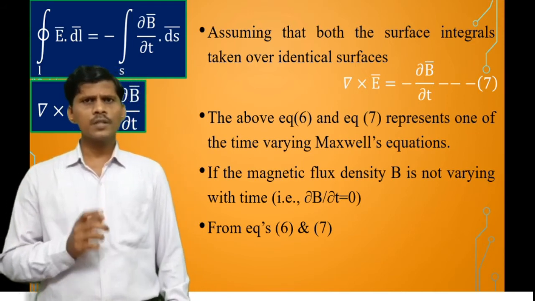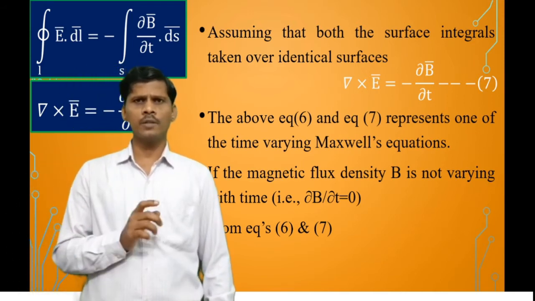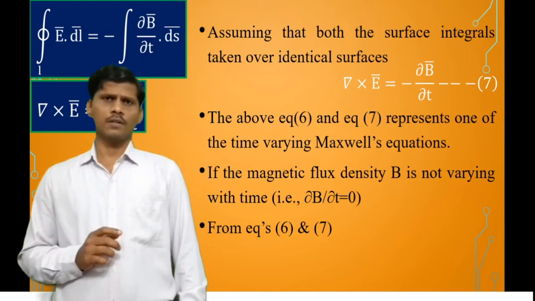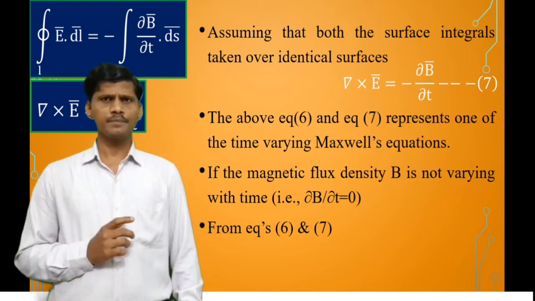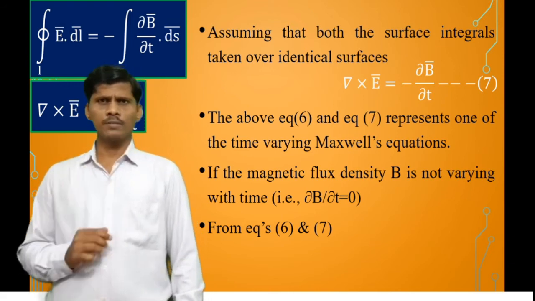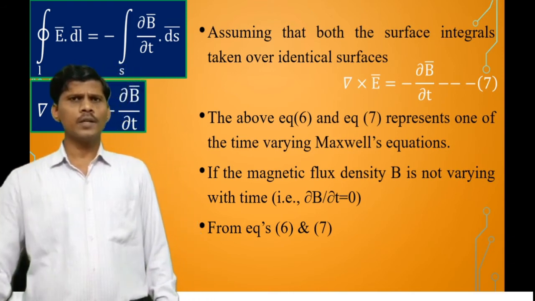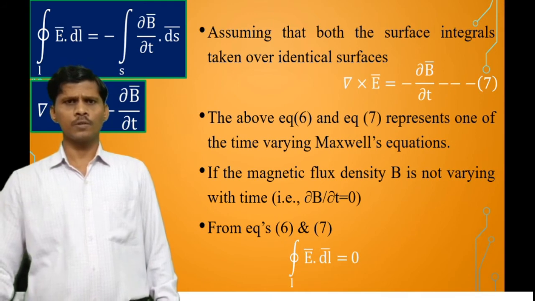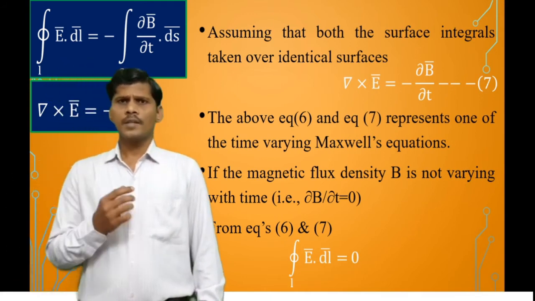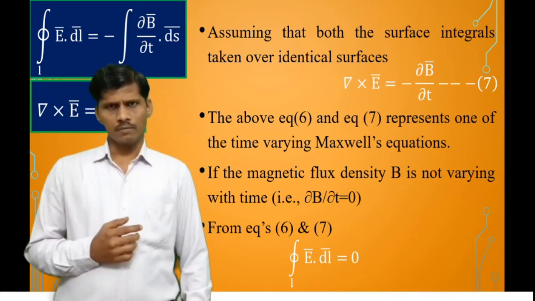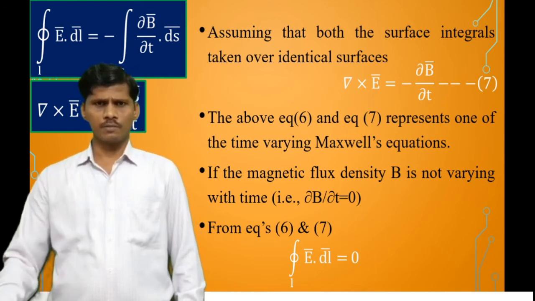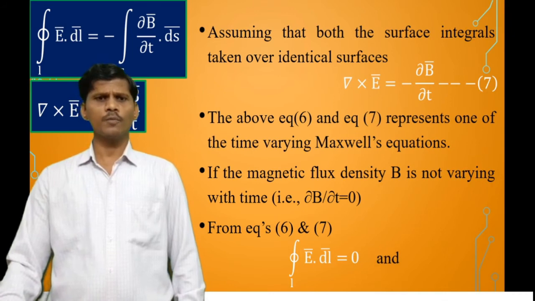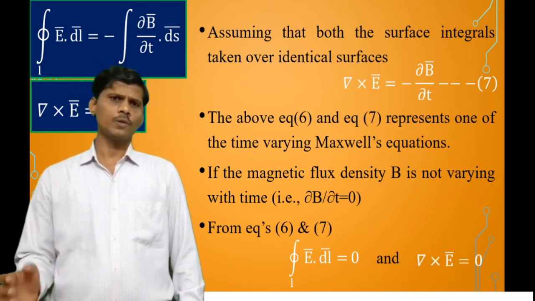This equation was already derived in the electrostatic concept. So what is that concept? The conservative nature of the field. So closed line integral of E bar dot dl bar is equal to 0 is the time invariant integral form of the Maxwell equation. Similarly, in differential form, del cross E bar is equal to 0.